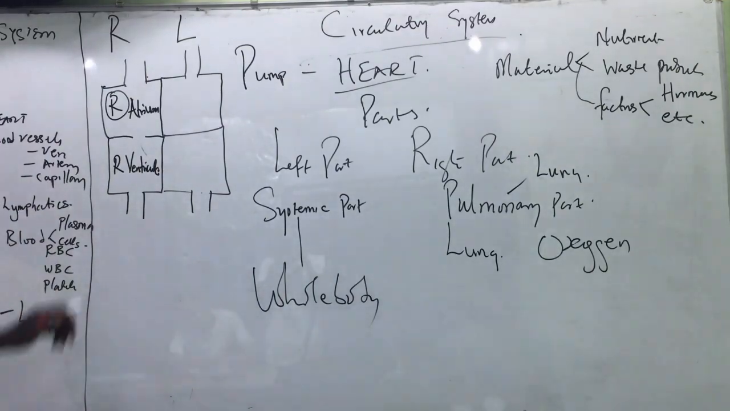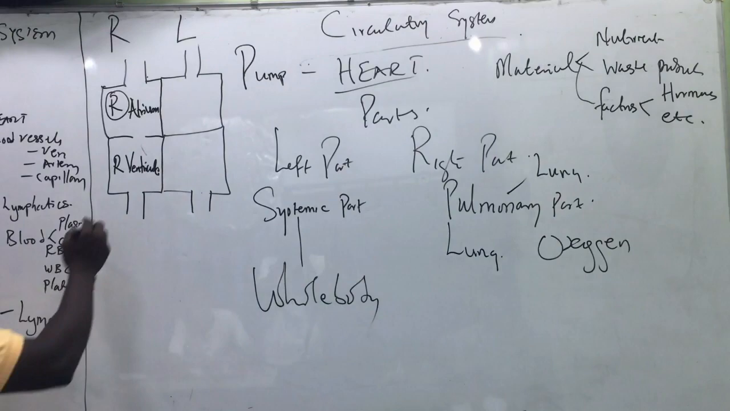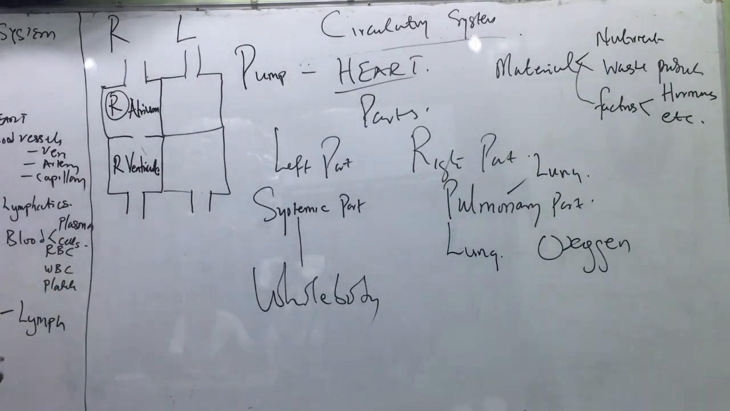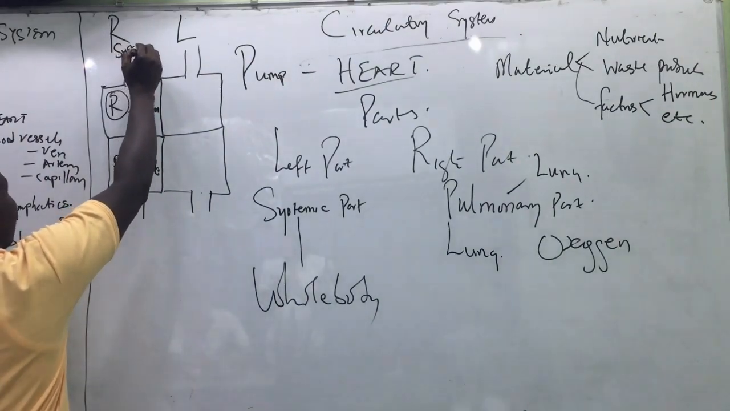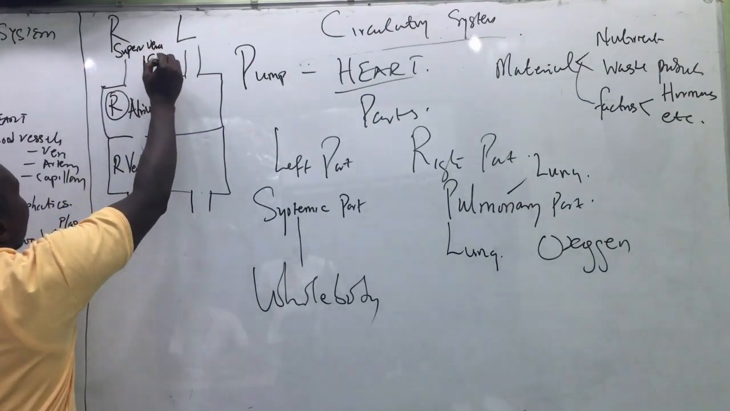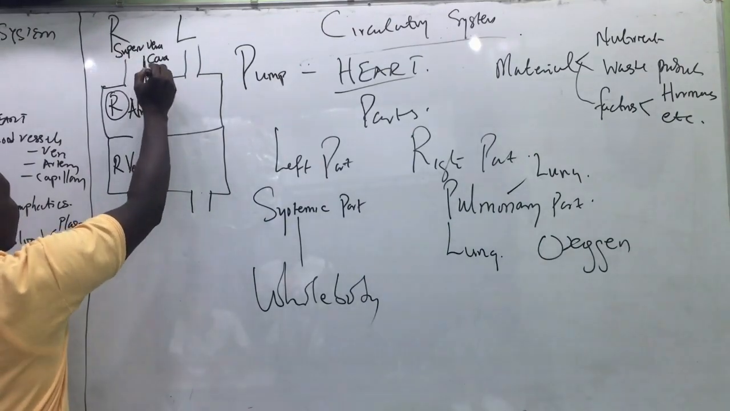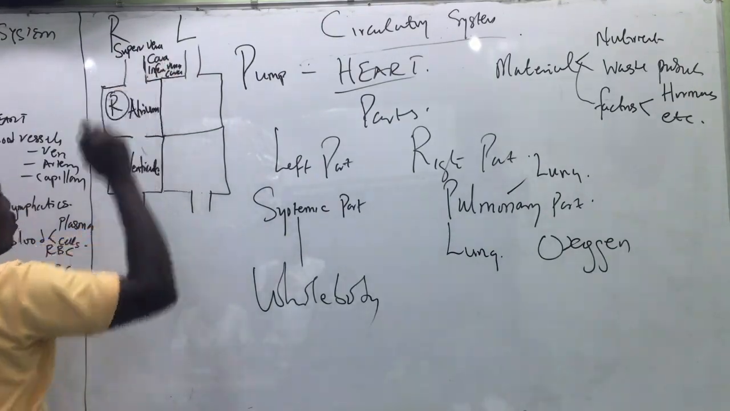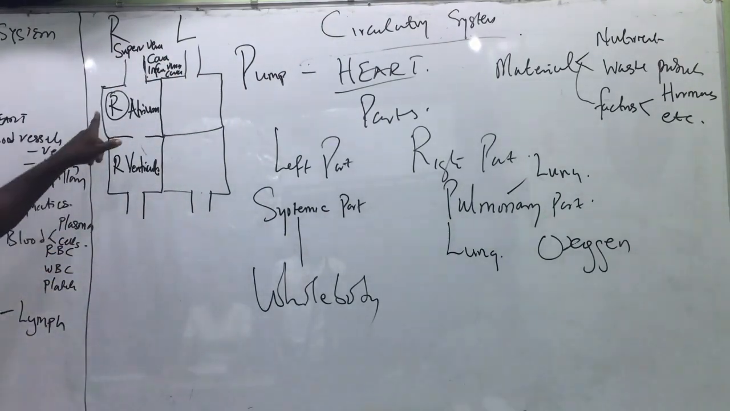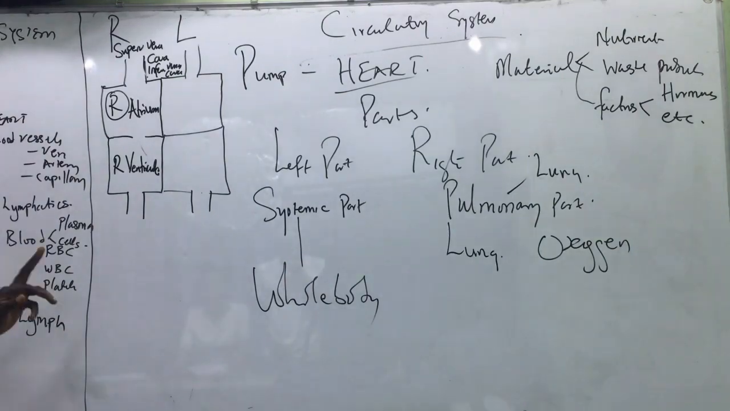The inlet of the right part of the heart is the right atrium, and the outlet is from the right ventricle. That inlet is the superior vena cava with the inferior vena cava. So two of them empty their veins. Superior vena cava and inferior vena cava are what? Veins. Two of them empty into the right heart.